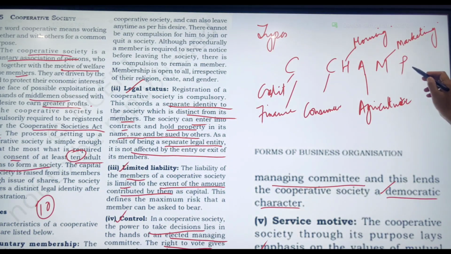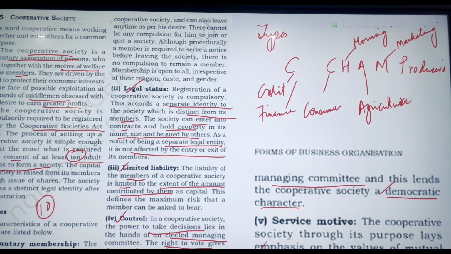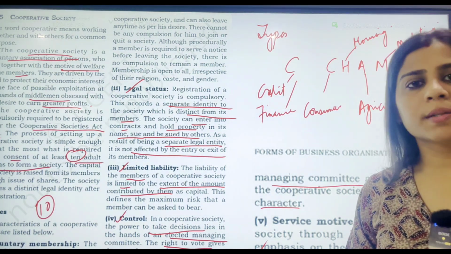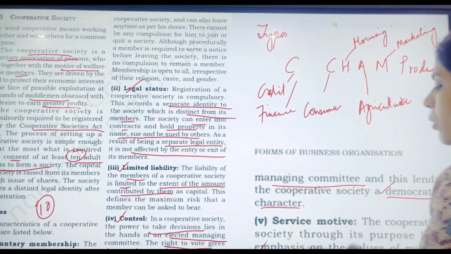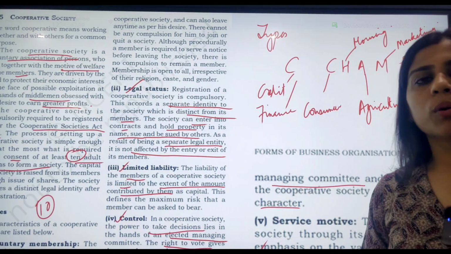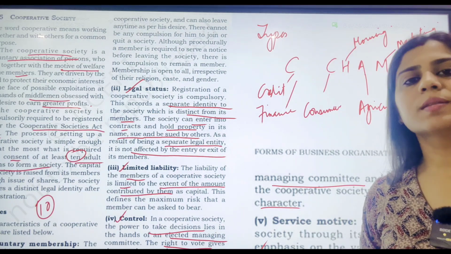Then P represents the producers cooperative society. This is also very important because all the producers form a group or a union to protect each other's interest. So this is always done with the service motive and people welfare. All those involved get benefited out of this association.